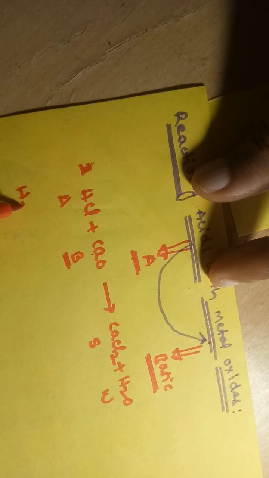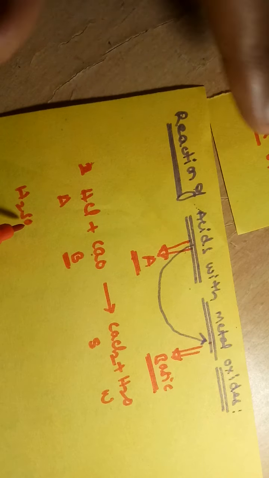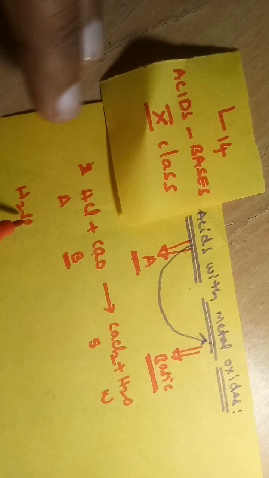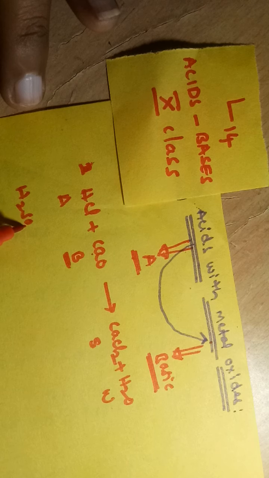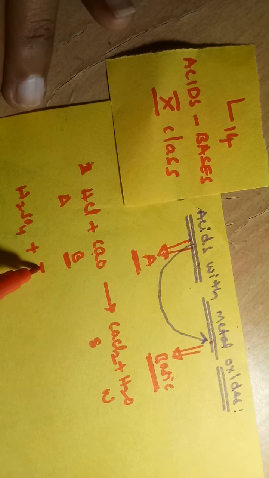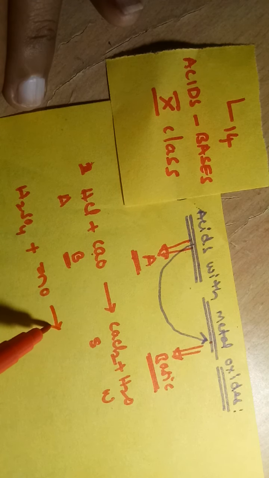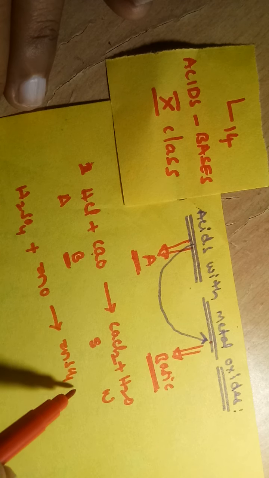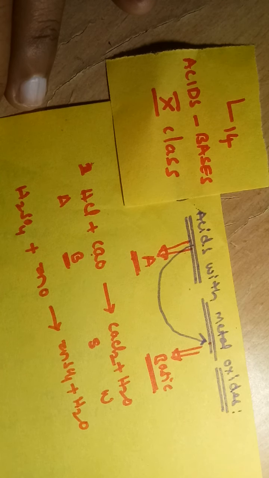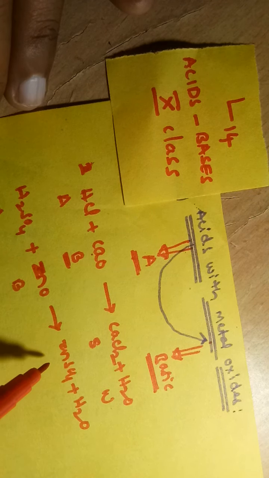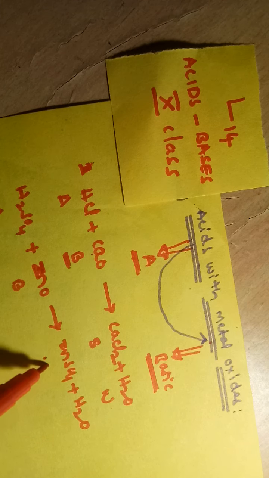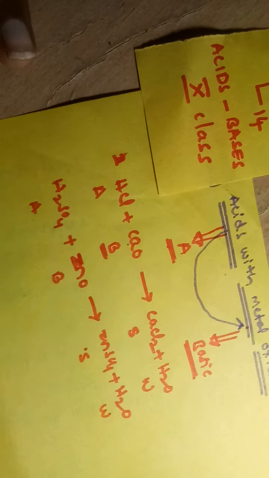Similarly, let me take H2SO4. This H2SO4 reacts with zinc oxide and we will get zinc sulfate plus water. This is an acid. Zinc oxide is a metal oxide, basic in nature, such that these two react with each other and form the corresponding salt and water.